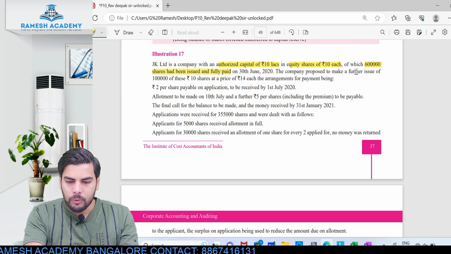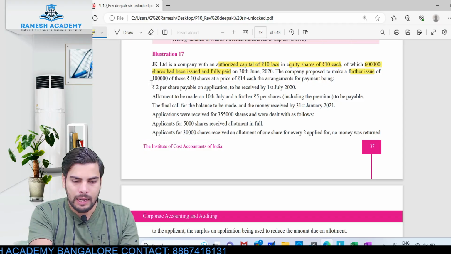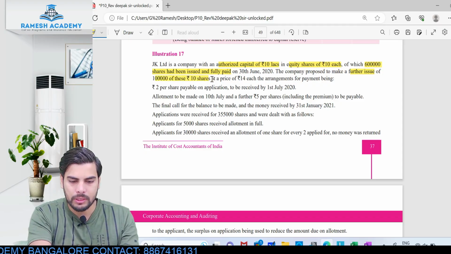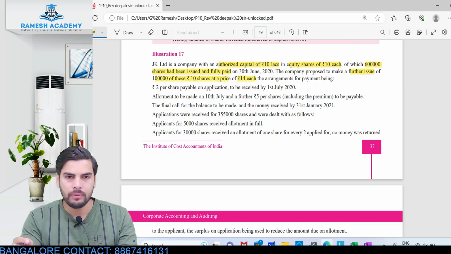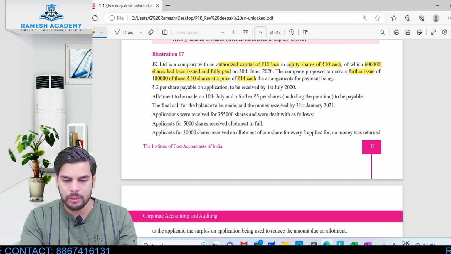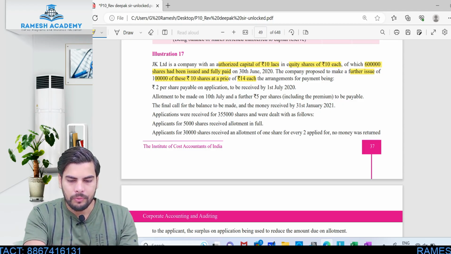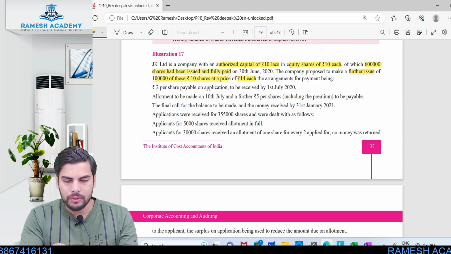The company proposed to further issue 1 lakh shares of rupees 10 each at 14 rupees. So a 10 rupees share is being issued at 14 rupees, so 4 rupees will be the premium. Now let's see what exactly is the breakup of this particular issue price.